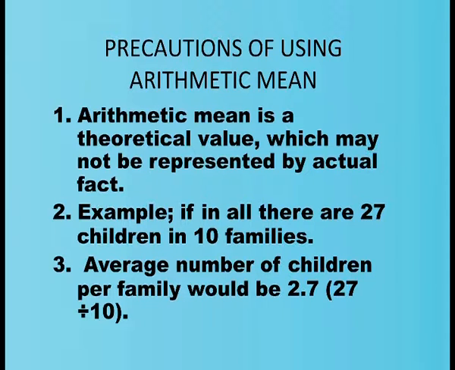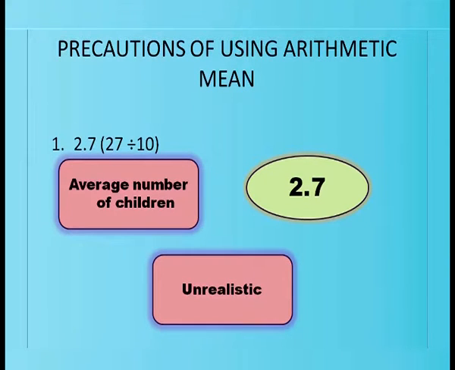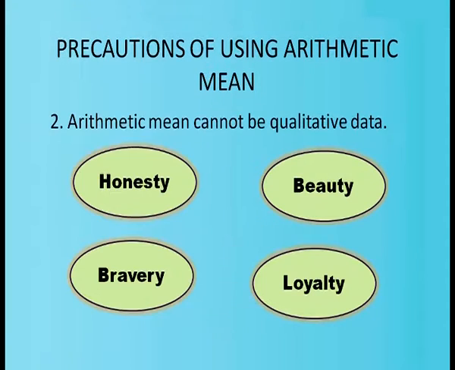So, that means that 2.7 is unrealistic. This is one of the greatest drawbacks of arithmetic mean. There can be either 2 or 3 children per family but not 2.7. Now, the arithmetic mean cannot ascertain or examine qualitative data, the data which contains honesty, bravery, loyalty or beauty.